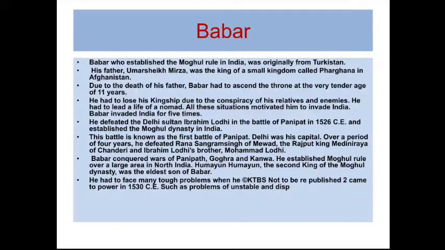Next, Humayun, the second king of the Mughal dynasty, was the eldest son of Babur. He had to face many tough problems. Just as his father faced very critical conditions, Humayun also faced tough problems when he came to power in 1530, such as an unstable and scattered kingdom.